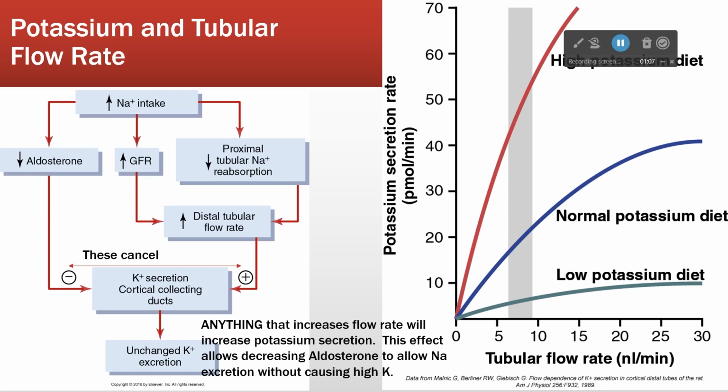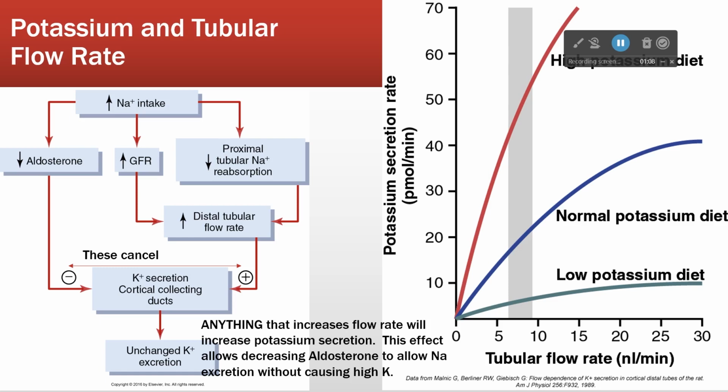Well, that decrease in reabsorption tends to increase the flow rate. So you have GFR increasing the flow rate, and you have reduced sodium reabsorption also increasing the flow rate. Remember, if you reduce reabsorption, you're going to end up with more fluid in the tubule, right? Because of osmosis. So if you're reabsorbing less salt, you're reabsorbing less water. So you have a bigger volume going through this system.